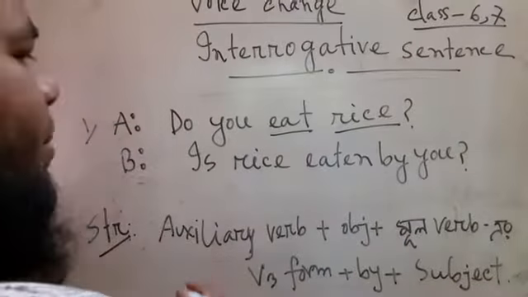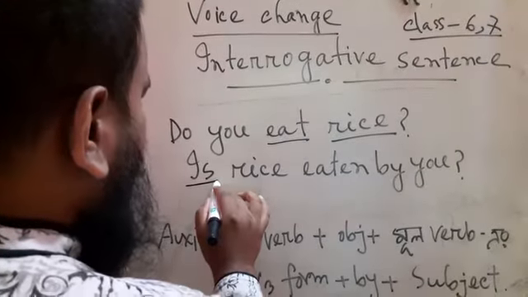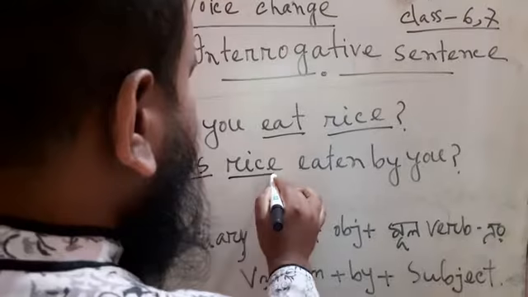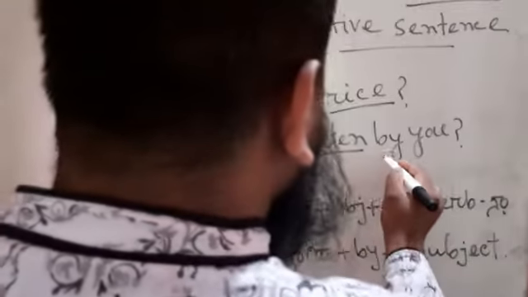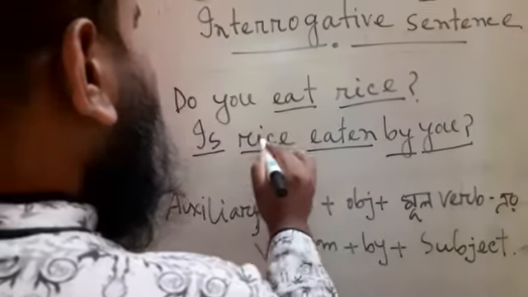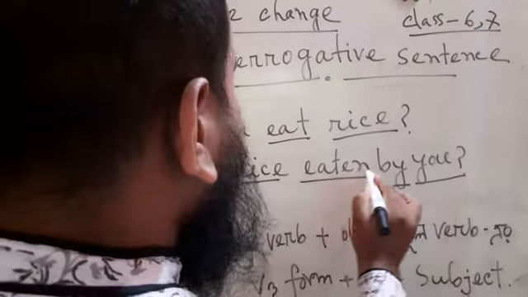Now the passive voice, what will be the passive voice? Firstly the auxiliary verb is, then rice the object, then the past participle form of the main verb, then by, then the subject. Okay. Is rice eaten by you? Do you eat rice? Is rice eaten by you?